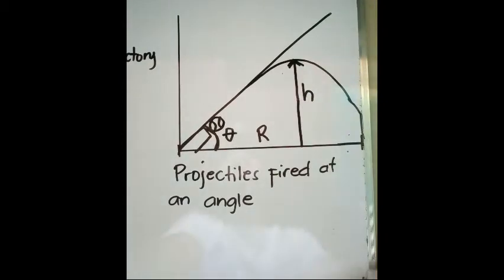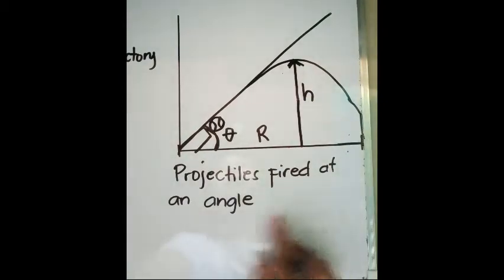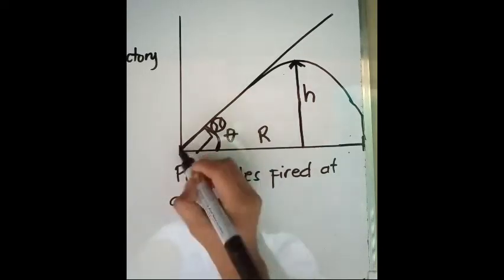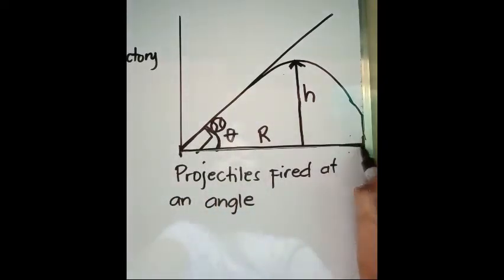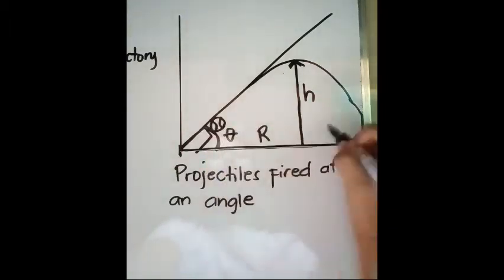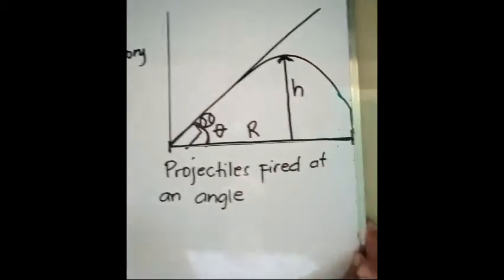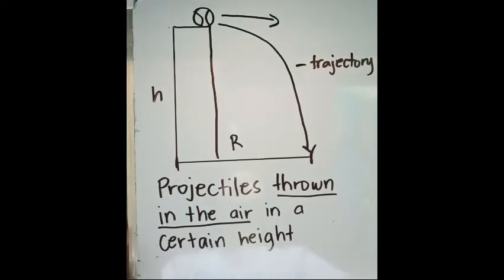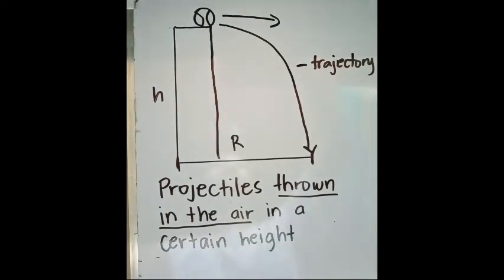Ito yung magiging height natin sa projectiles fired at an angle. Okay, but since ito pa rin yung range, and then we have here the angle, and then the height. So, ito yung diagram ng projectiles fired at an angle, and this one is the diagram ng projectiles just thrown in the air from a certain height.